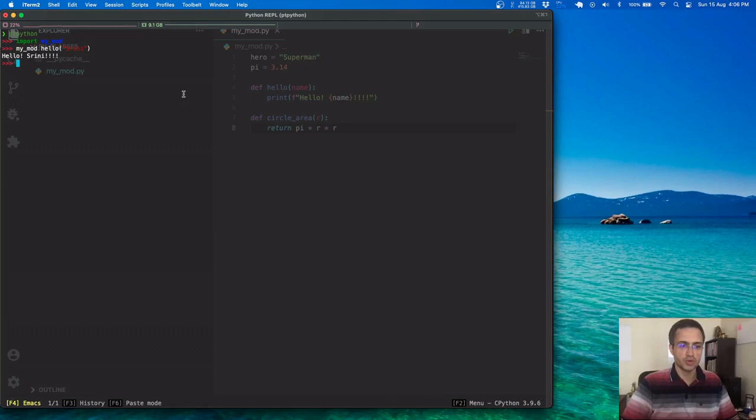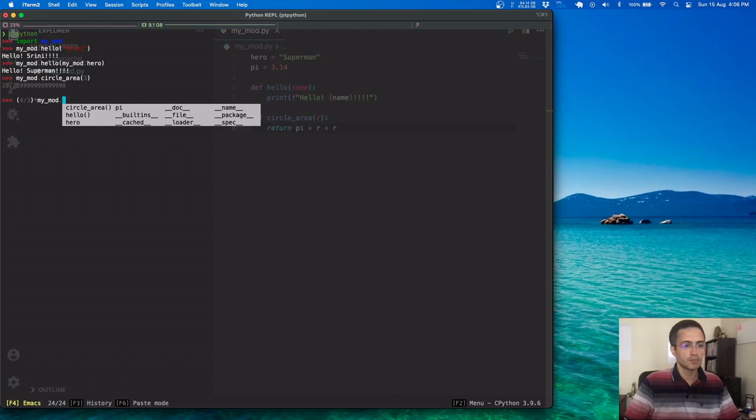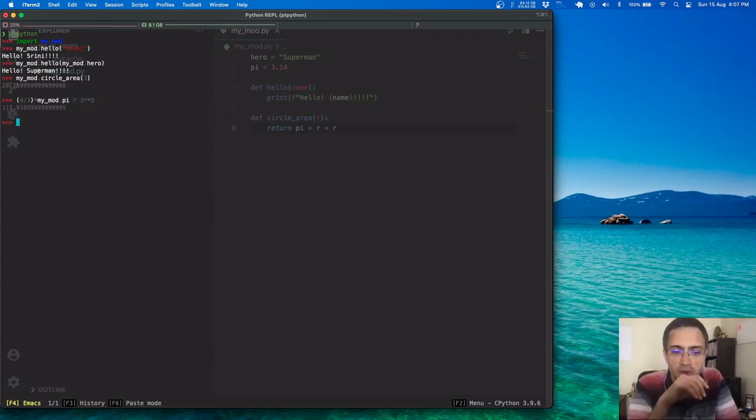Let us do a few more. So behold, you have just created a Python module and used it as well. Pay special attention to how I am using it, and we will cover that in more detail down the line.